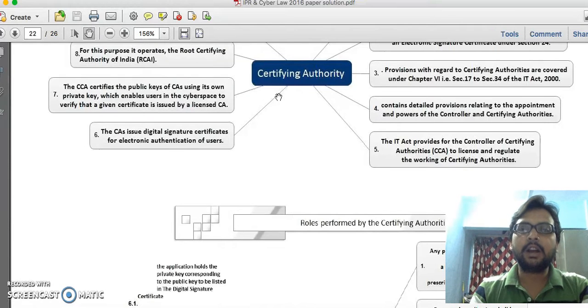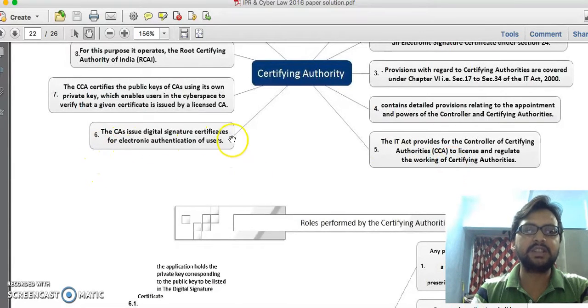After considering all those points, if they issue a certificate to me, it contains my name, some specific information about me, and my public key, and at the end the CA is going to sign. Now how is the CA going to sign? The CA signs with its digital signature, and that signature mentions which certificate is issued by which certifying authority. I hope this point is clear.